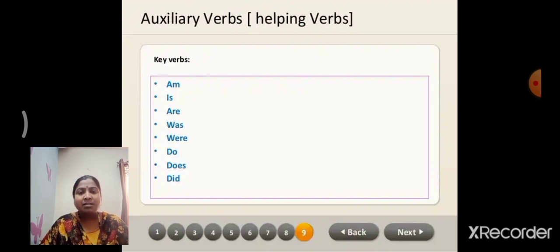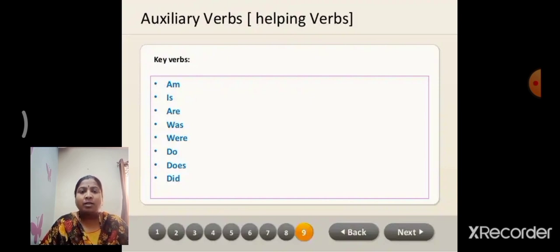Next, are is used when the subject is plural: they, we, etc. These are the present tense helping verbs. What are the present tense helping verbs, children? Am, is, are.